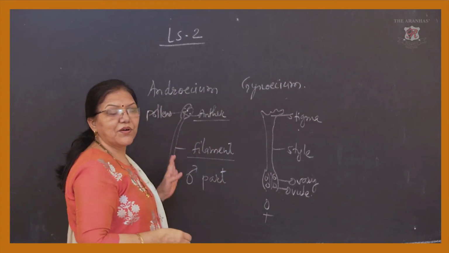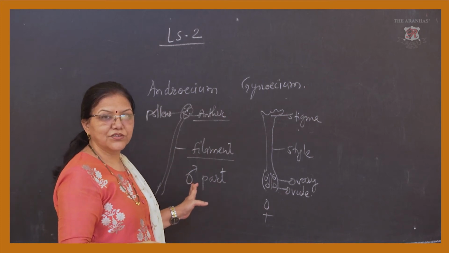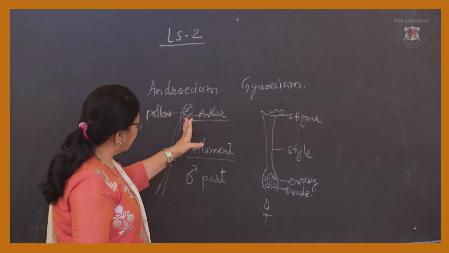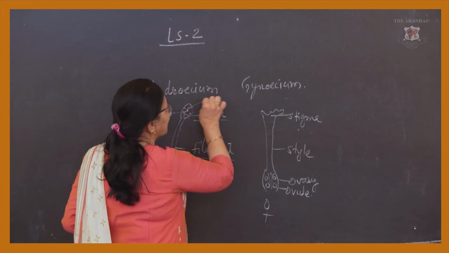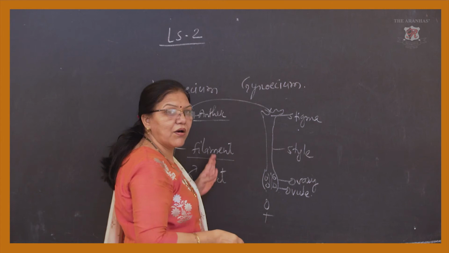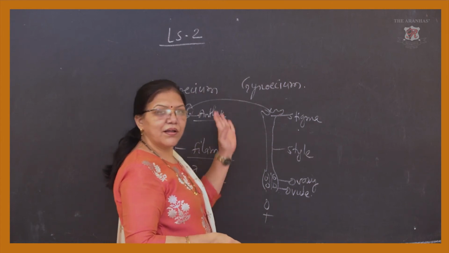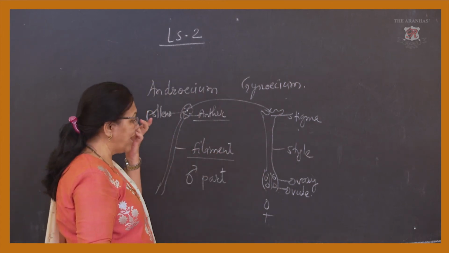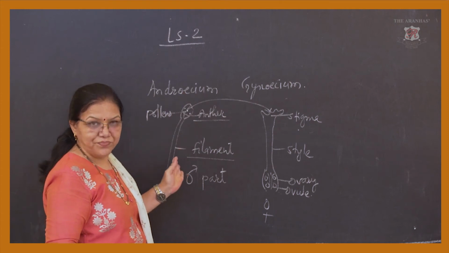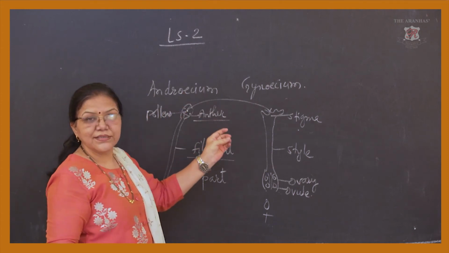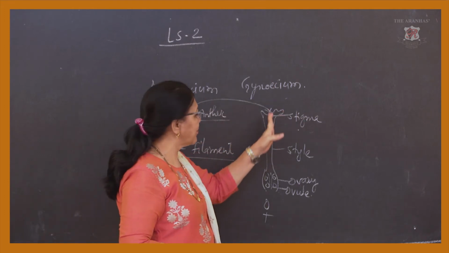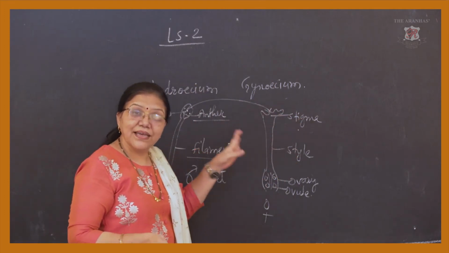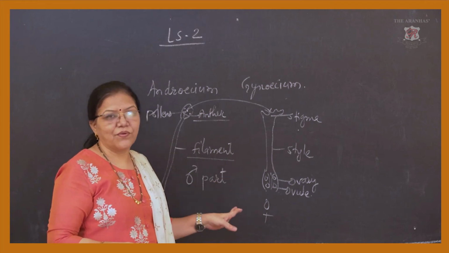I am showing this because after that we will see the fertilization also. Now this is the anther. Now the anther breaks open, the pollens come out and stick onto the stigma of the same flower, because the flower is bisexual. If it is a unisexual flower, then they require some medium to carry these pollens to the stigma of the same species.